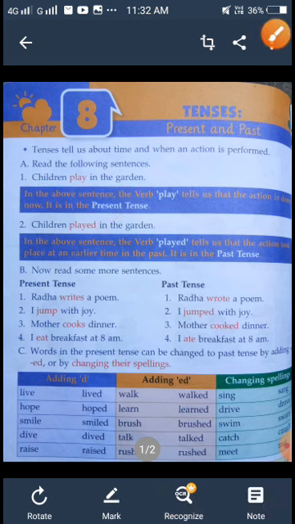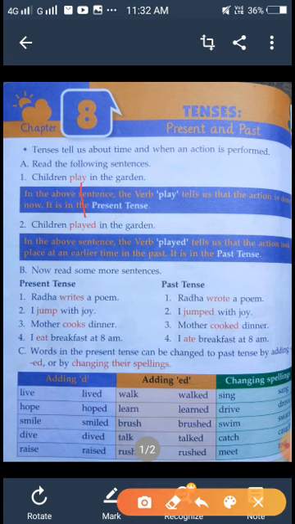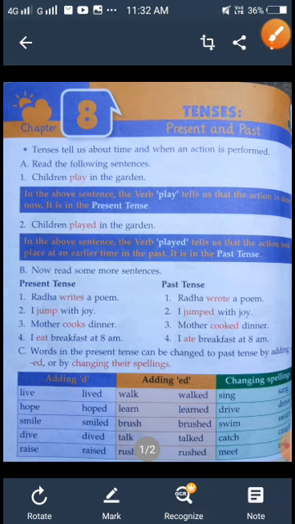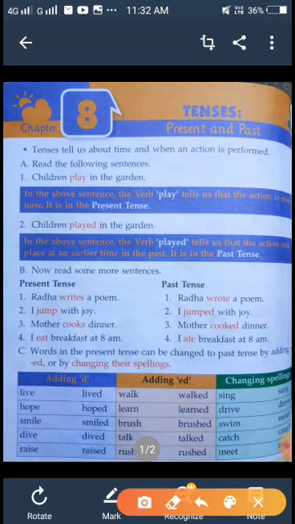In the same way, here it is play, and here it is written played. Children played in the garden. Here it is play and here it is played. Ed, extra two letters are added here. In the above sentence, the verb played tells us that the action took place at an earlier time, in the past. See, this action has already been done earlier, that means in the past, but this action is done now, that means present.